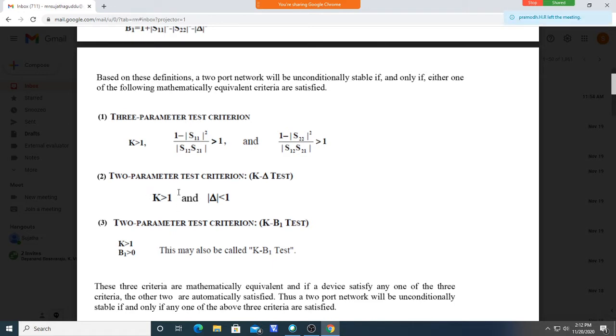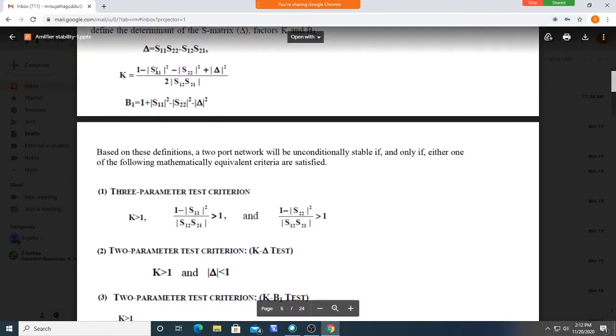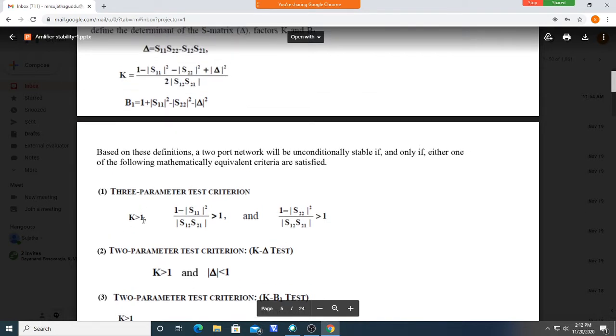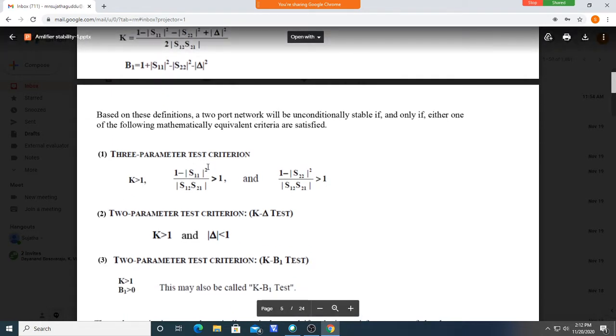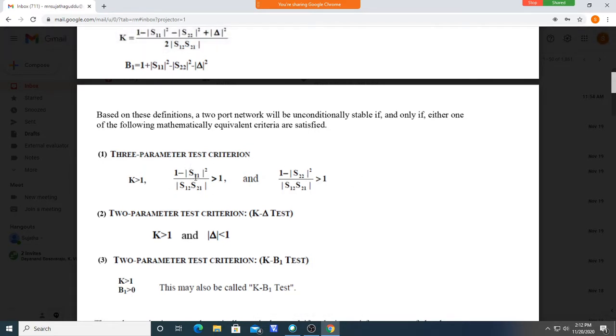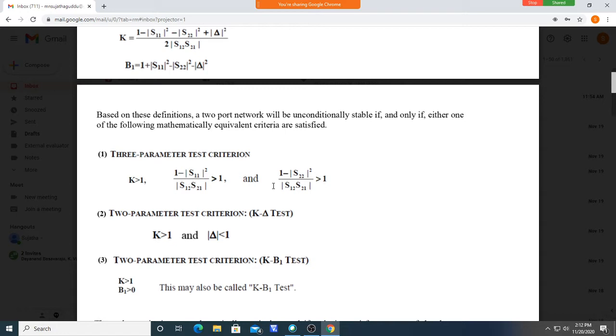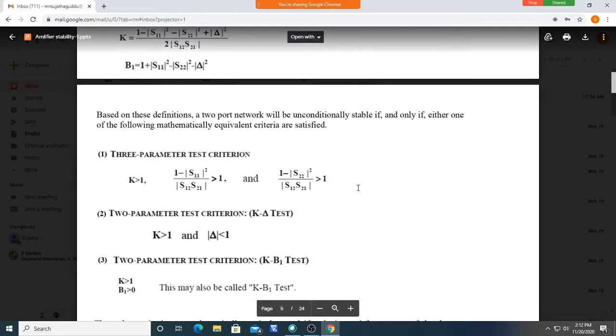One of the tests you can do is the three parameter criteria: calculate the value of k, it should be greater than 1, and you should also check these two parameters, again using the S parameters of the given device. If all three are greater than 1, then it is unconditionally stable.